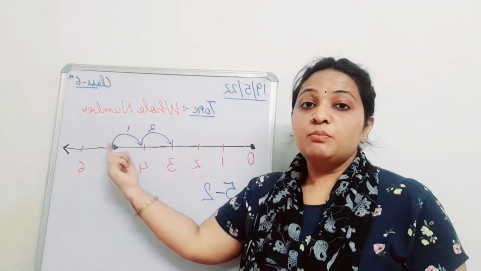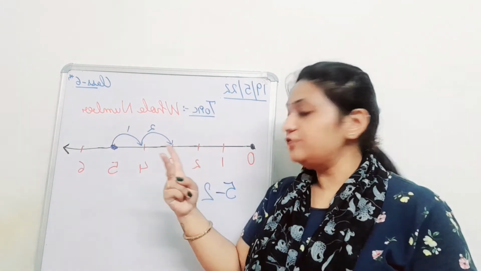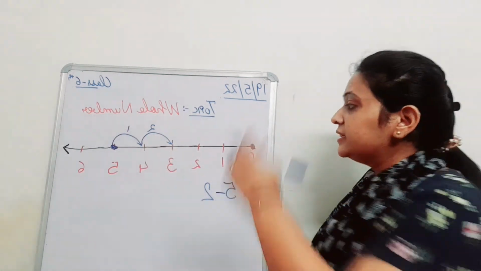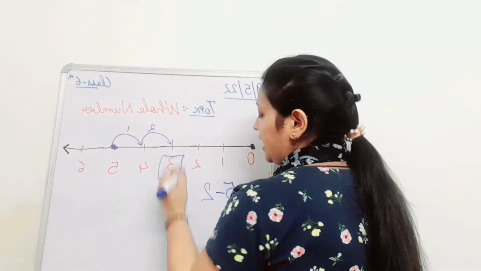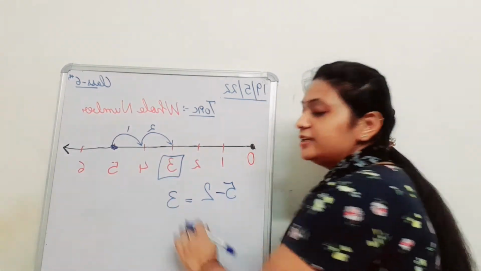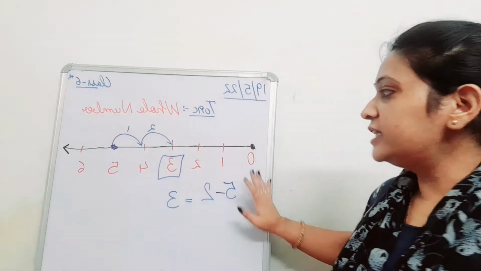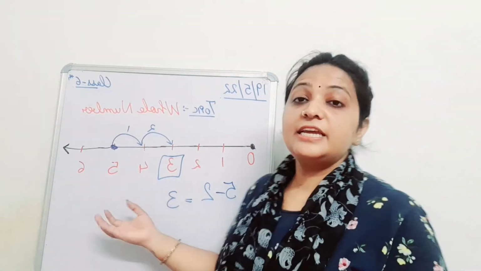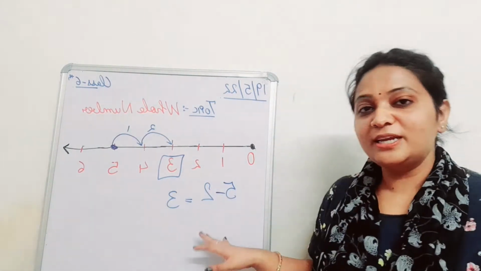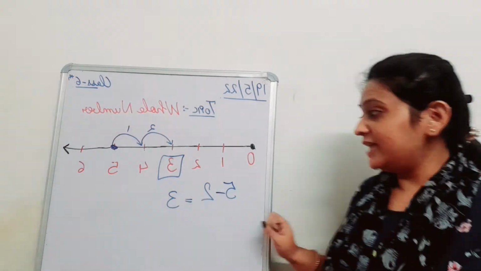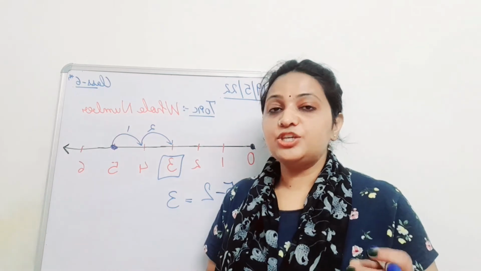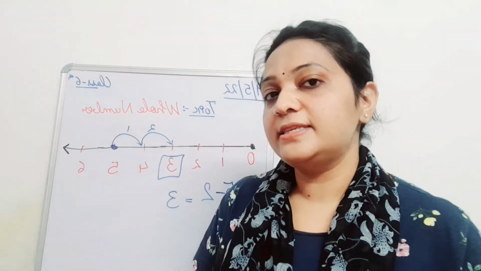So we will move in the backward direction and we will take 2 jumps. First jump and second jump. The second jump will be our answer. So 5 minus 2 is equal to 3. So this is the way by which we can represent subtraction on a whole number line, right? Yes. So I hope this is understood by everybody. If there is any issue or any doubt in your mind, please ask me.